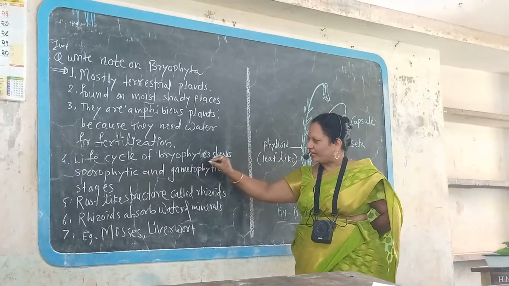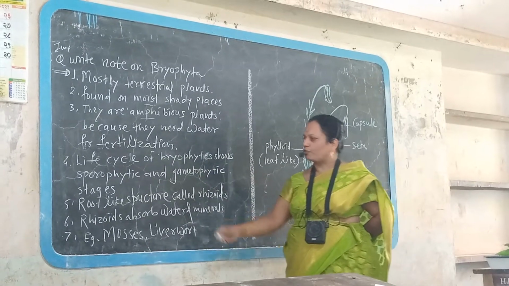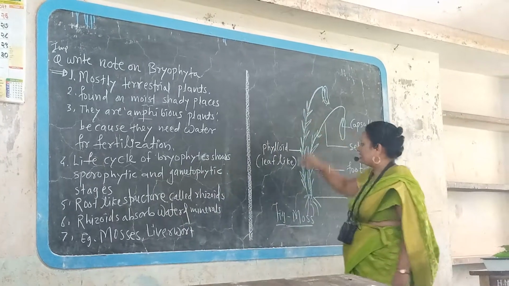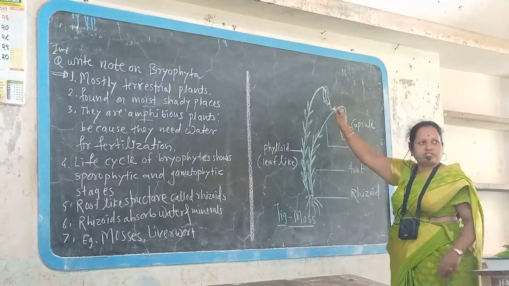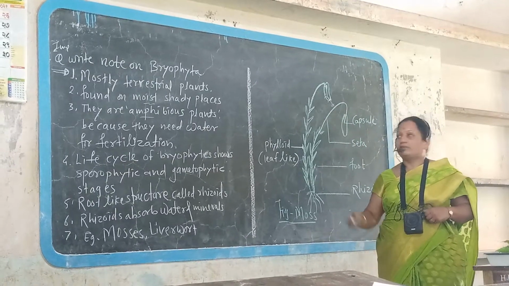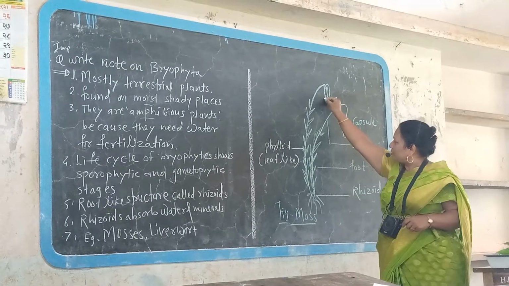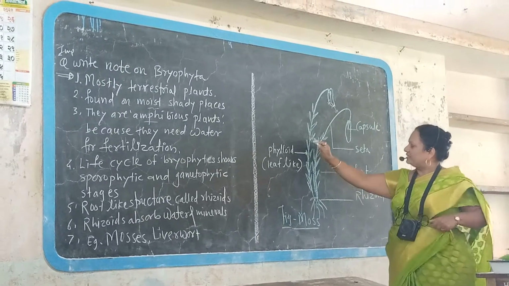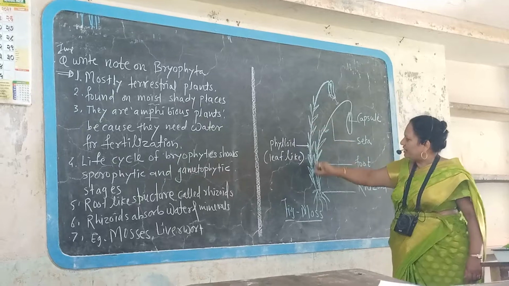The life cycle of Bryophyta shows sporophytic and gametophytic stages. This is the sporophytic phase, when spores are produced. It consists of rhizoids, then phylloids on the main axis.